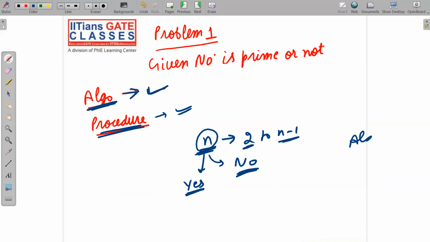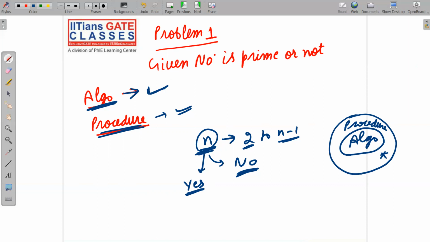Okay, so see here carefully. Every algorithm is a procedure, but vice versa is not true. That means every procedure is not an algorithm. See here, this is a procedure. This is not an algorithm.